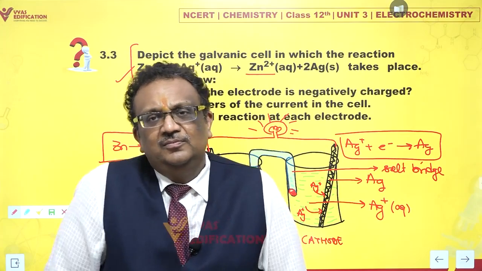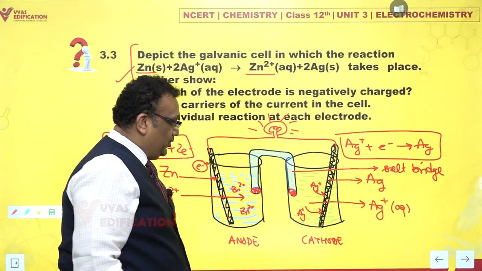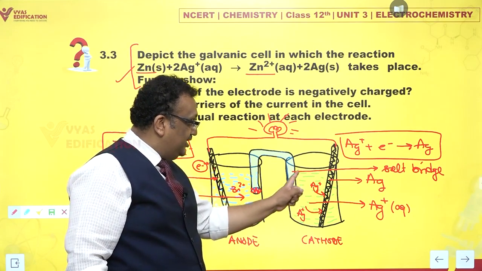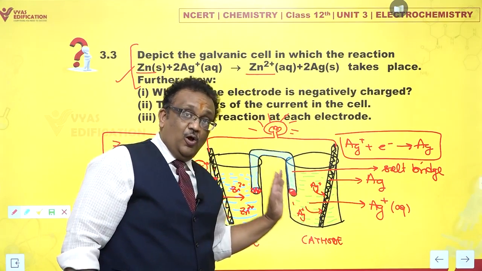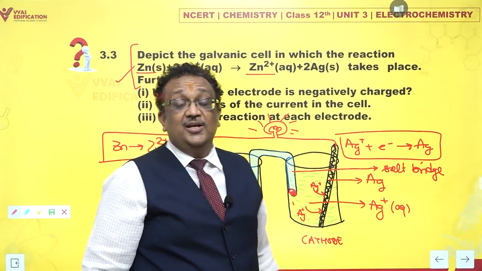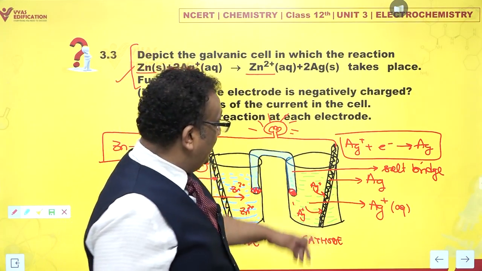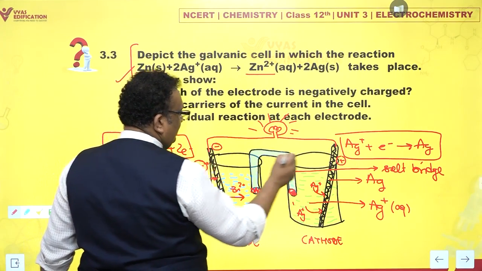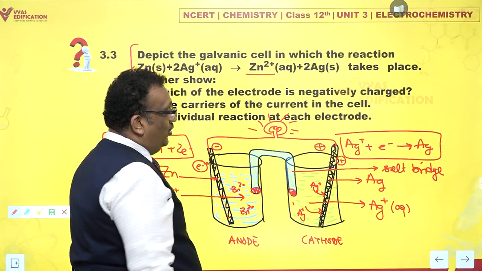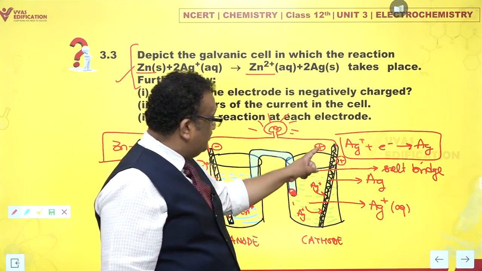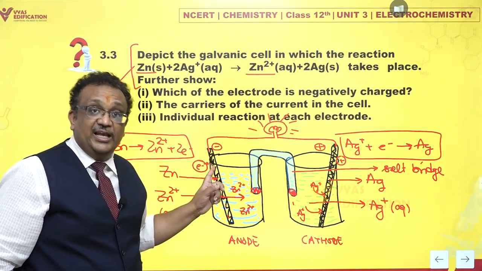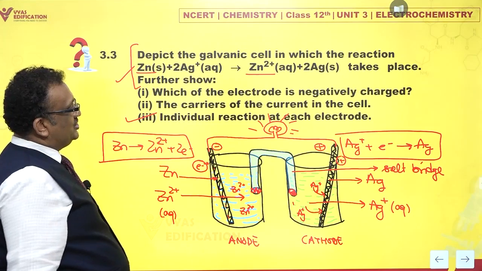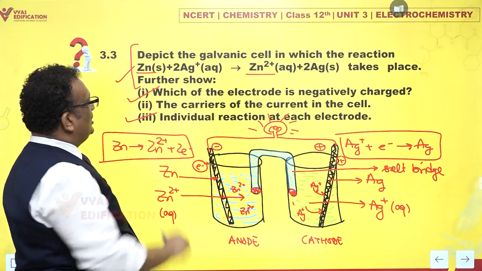In the process, please note, this solution acquires positive charge, and this solution, because cations are lost from it, acquires a net negative charge. And this rod becomes positive and this rod becomes negative. So that means in a galvanic cell, cathode is positive with respect to anode, which is negative? Yes. So we have written the individual reactions. We have talked about which electrode is negatively charged.